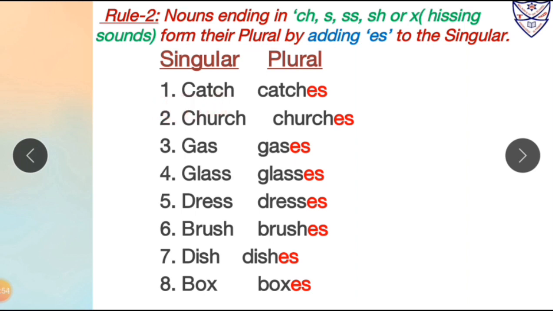So catch will become catches, church will become churches, guess will become guesses, glass will become glasses, dress will become dresses, brush will become brushes, dish will become dishes and box will become boxes. So these all are the singular and plural forms of the nouns.